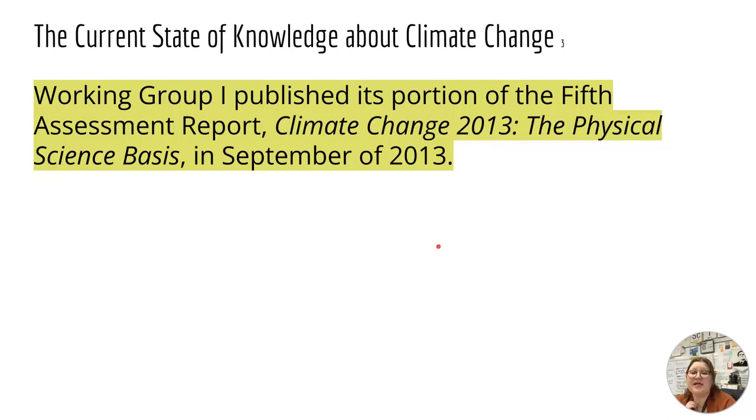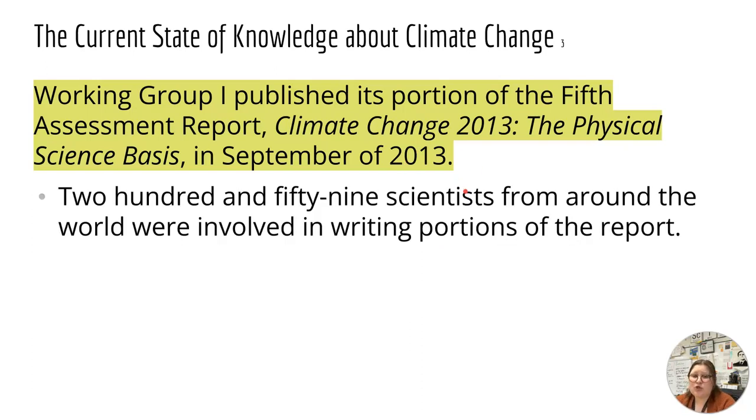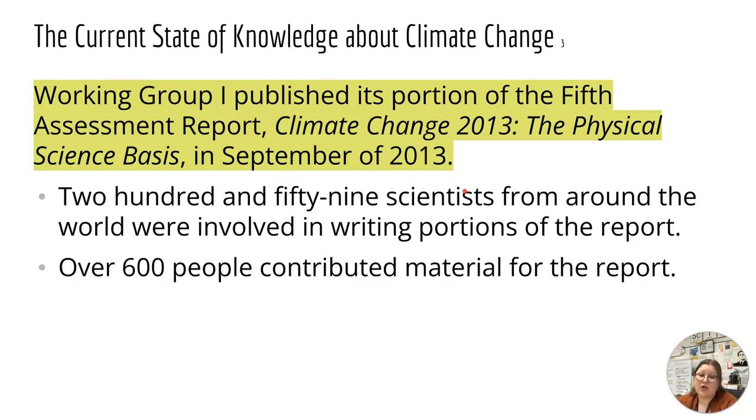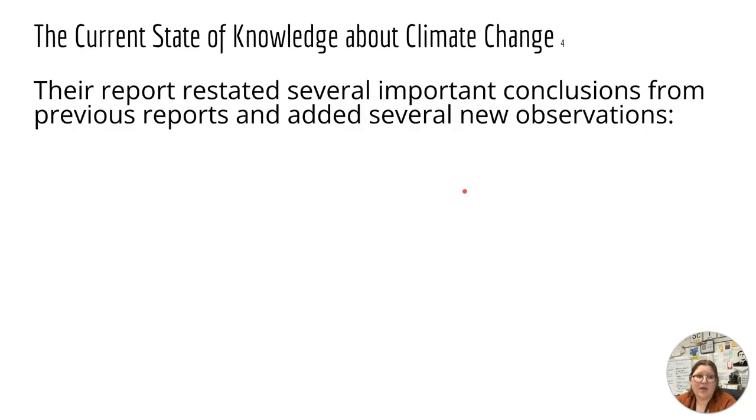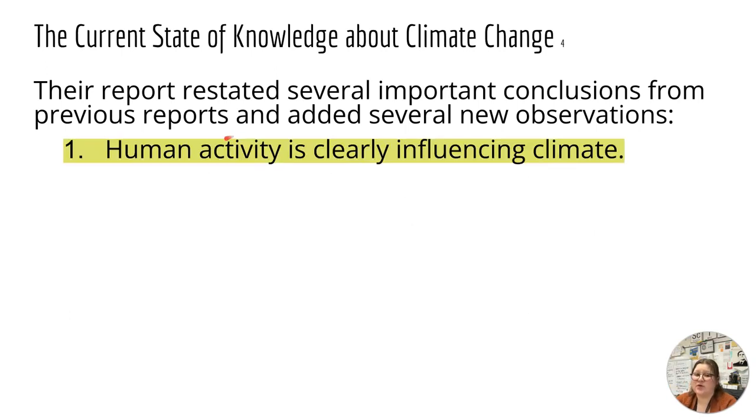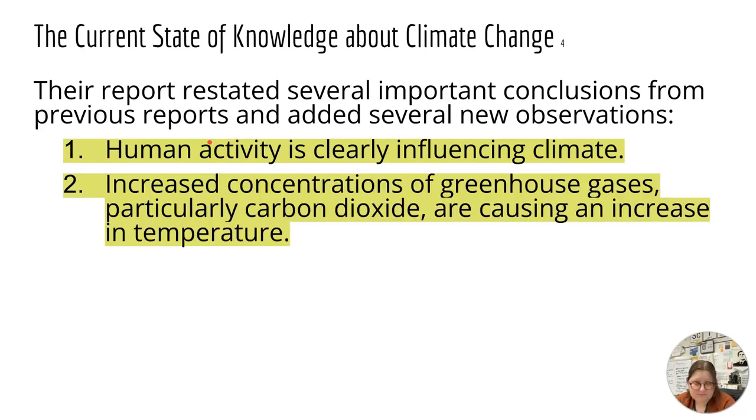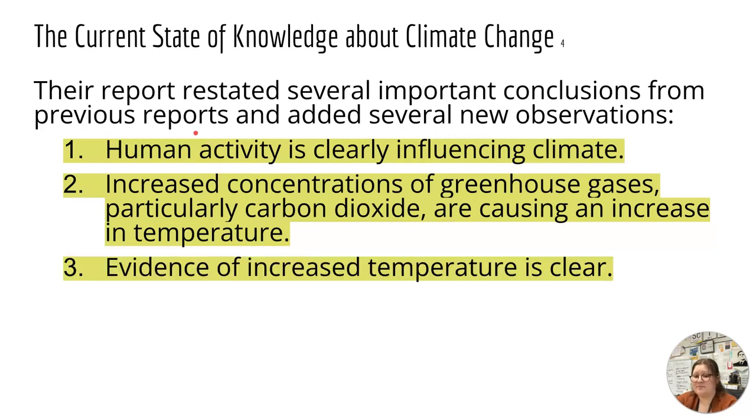Working Group 1 published its portion of the fifth assessment in 2013. 259 scientists, so it's not just a few, that's a lot, from around the world were involved in writing portions of the report, and over 600 people contributed material. Their report restated several important conclusions from previous reports. 1, that human activity is clearly influencing climate, there's no question. 2, that increased concentrations of the greenhouse gases, particularly carbon dioxide, are causing an increase in temperature.